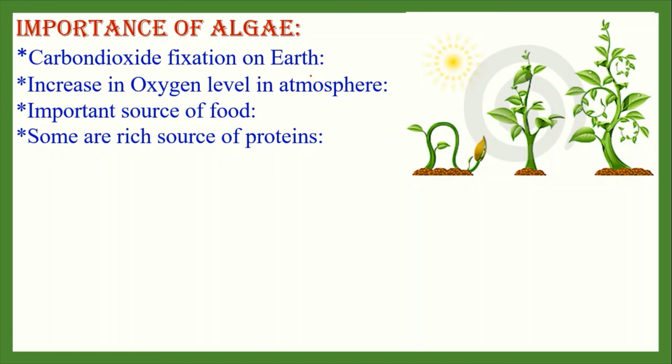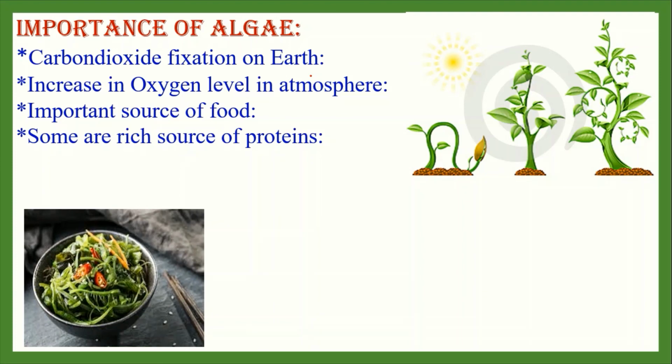Then next one, important source of food. Some are a rich source of proteins. Algae are the primary producers of organic matter in aquatic environments. Carbohydrates, inorganic compounds, and vitamins are abundantly found in algae. Many algae have been used traditionally as food. In Japan and neighboring countries, Ulva, Sargassum, Laminaria are used as food, salad, and soup.